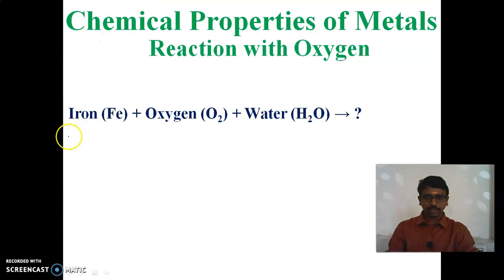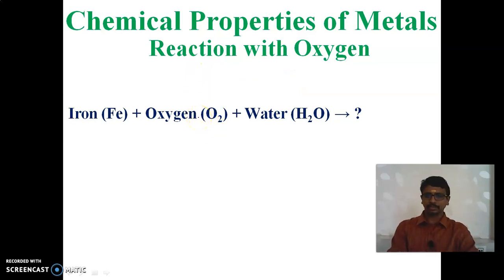For example, when iron reacts with oxygen and water, that is, moist air. What happens when iron reacts with moist air? Moist means it contains water, that is H2O. Air means oxygen.